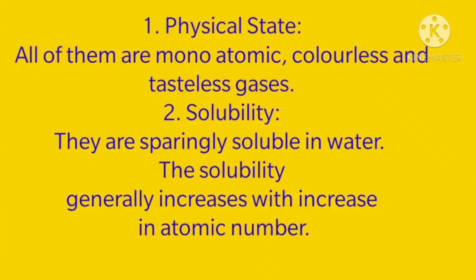They are monoatomic because they cannot form bonds, as they have completely filled valence shells. Now the second is solubility. They are sparingly soluble in water. The solubility generally increases with increase in atomic number. So they are very sparingly soluble in water.